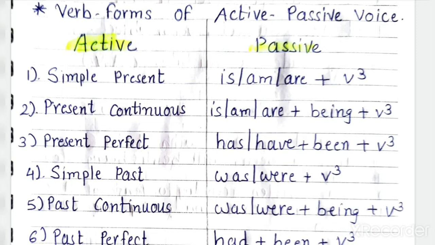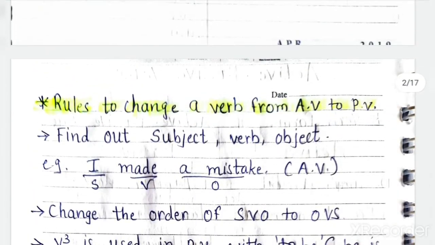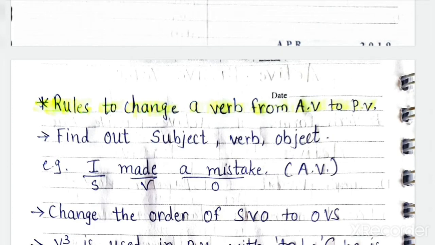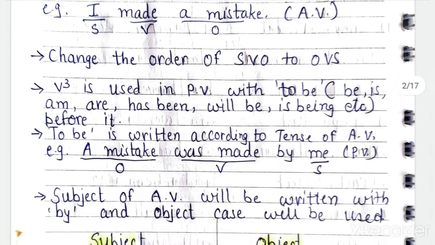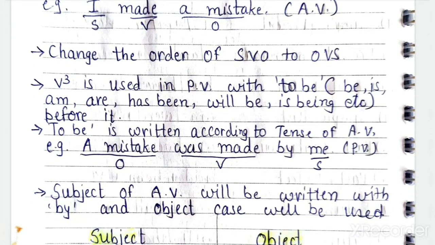Okay, I also taught you different examples of present tense. Then I also taught you the rules to change the verb from AV to PV. AV means active voice, and the pattern is SVO, that is subject, verb, object. But in passive voice, the pattern changes into OVS. It means the object becomes the subject of the passive voice, and the subject is written with by at the end of the sentence.